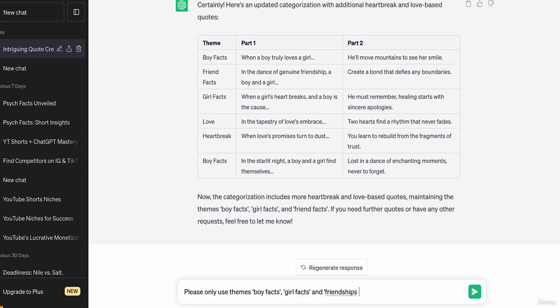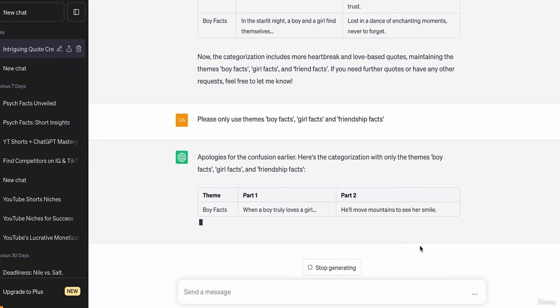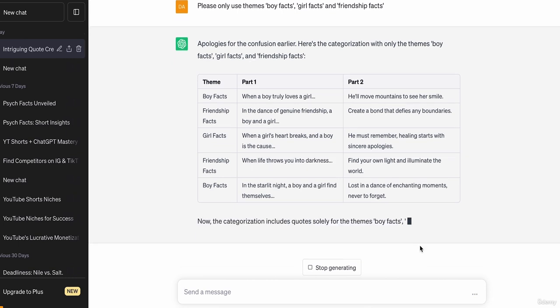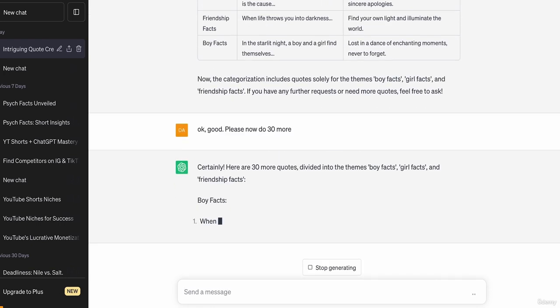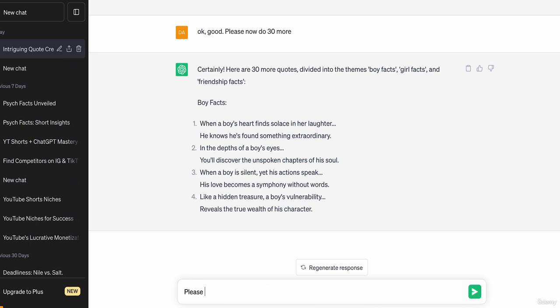So what we need to do is just get rid of those and say, please only use themes, boy facts and girl facts and friendship facts. And it says apologies. Okay, exactly, yeah. So themes on the left hand side now, it's just boy, friendship, girl. Okay, perfect. Yeah, so what we're going to do now, guys, it looks like it's absolutely fine. It looks like it understands. So please do 30 more. There we go. Obviously, there's going to be a little error. Let's just make sure. Please do this in the Excel style format as above.